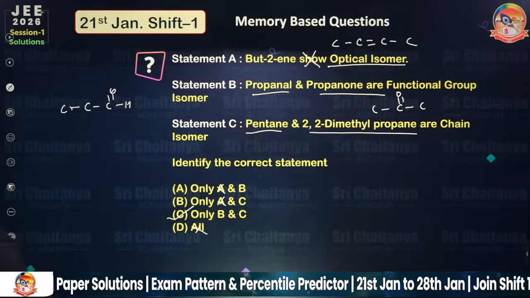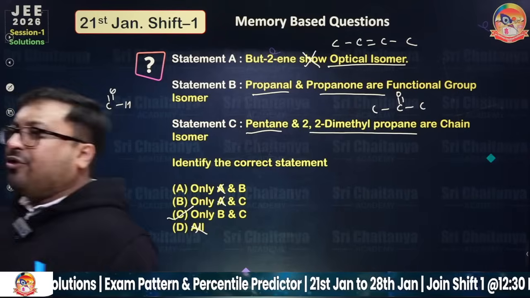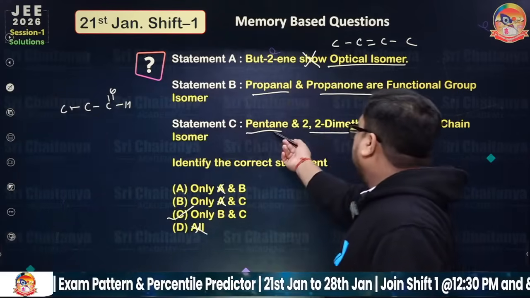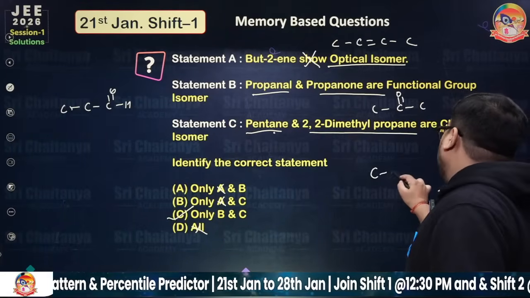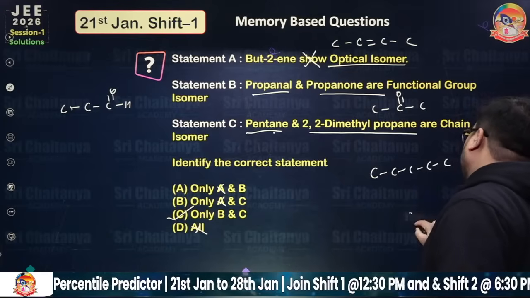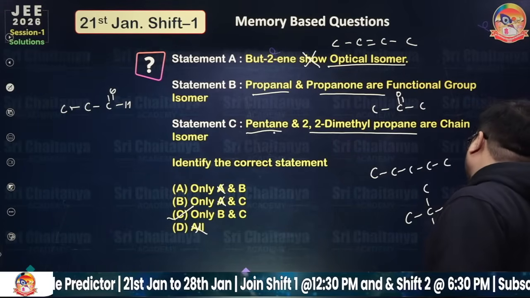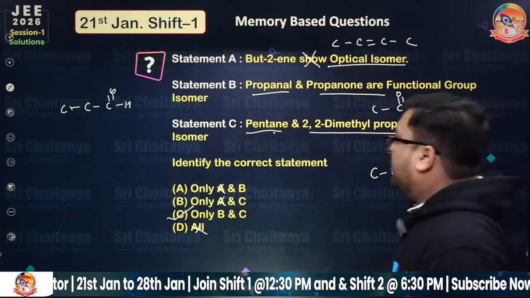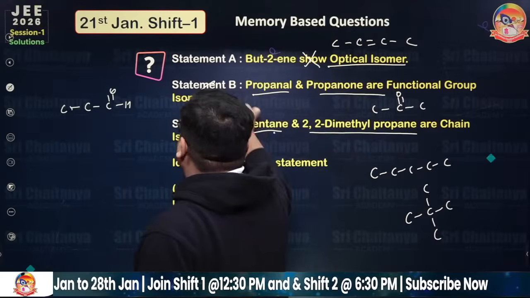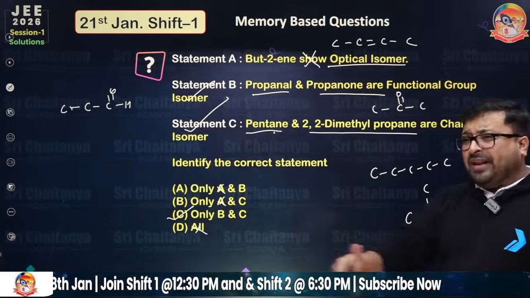C, okay, everyone? Sandeep is also going for C. And this is pentane and 2,2-dimethylpropane: 1, 2, 3, 4, 5, and 1, 2, 3, 4, 5. So this is actually a chain isomer. So only this is true and this is wrong. Very good, everyone.